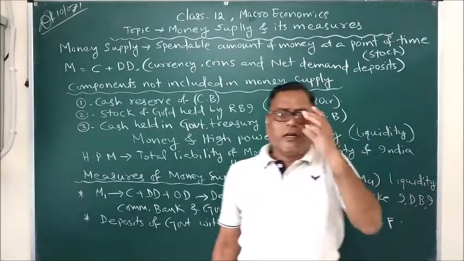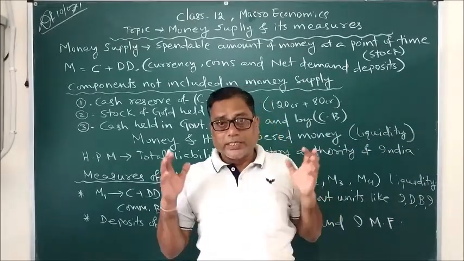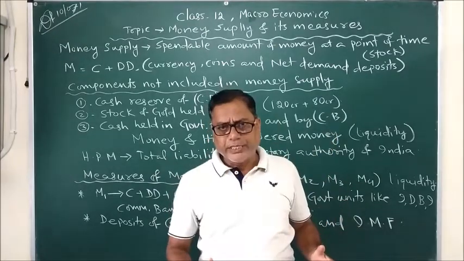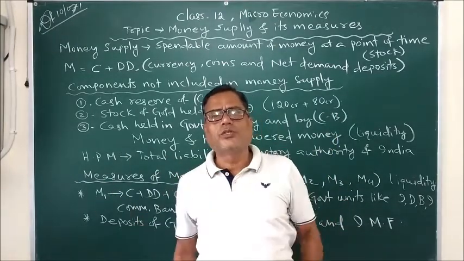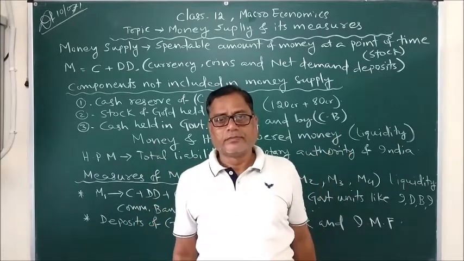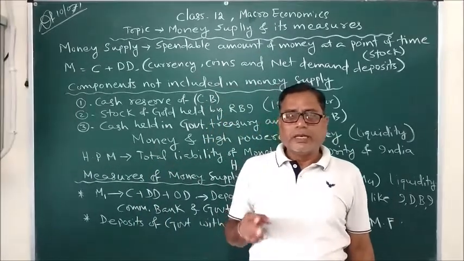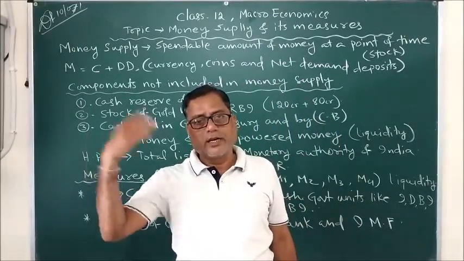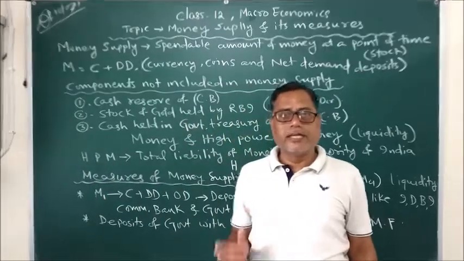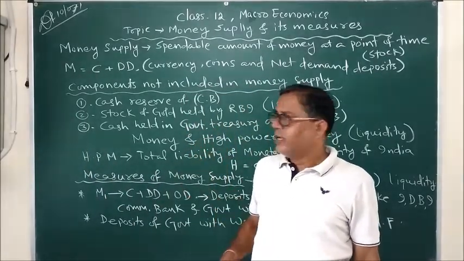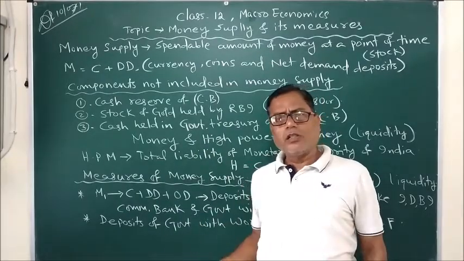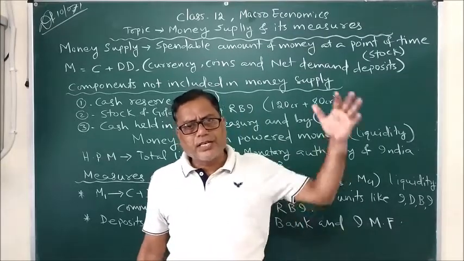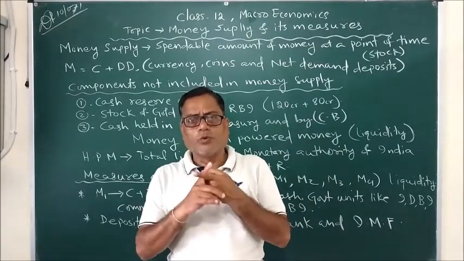You see students, the institution or the financial organization that accepts deposits and advances loans is called a bank. So, an institution, if it is doing the twin function of accepting deposits and advancing loans, can be named as a bank. Do you think all the deposits that are deposited in a commercial bank are advanced as loans? The answer is no.